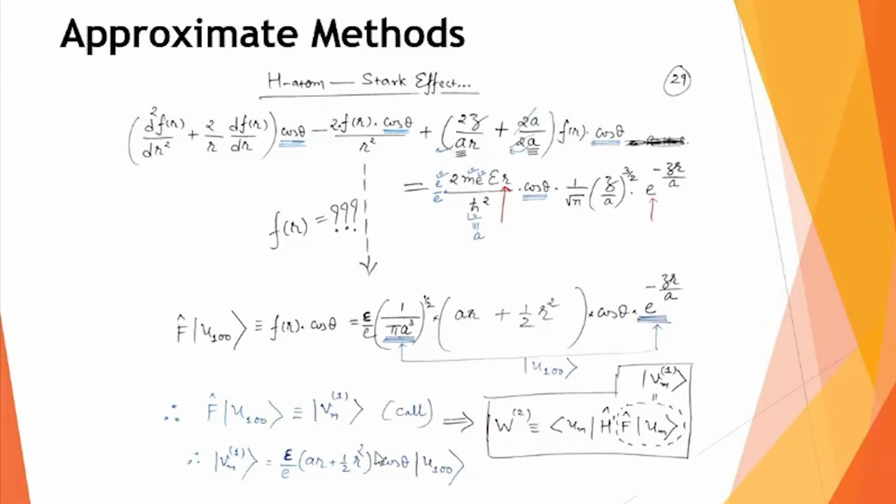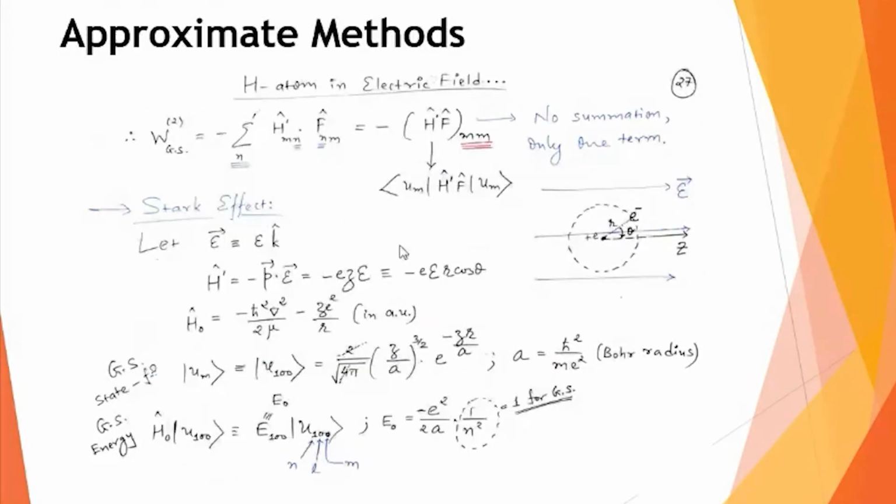You know that when your ground state function, which corresponds to the unperturbed part of the Hamiltonian, is slightly modified, we call it a first order state function. So this factor E upon small e in a bracket, AR plus half AR square cos theta, is the modification to the ground state function. So I may call this last blue part the first order correction to the state function. And don't forget, our aim is to calculate this W2, and W2, as we have written,